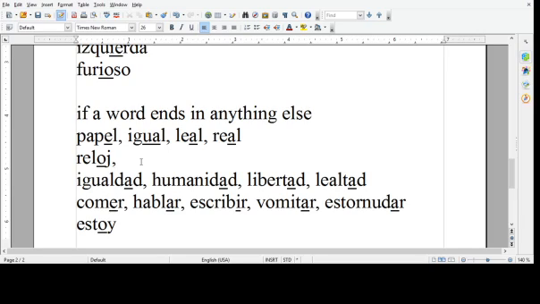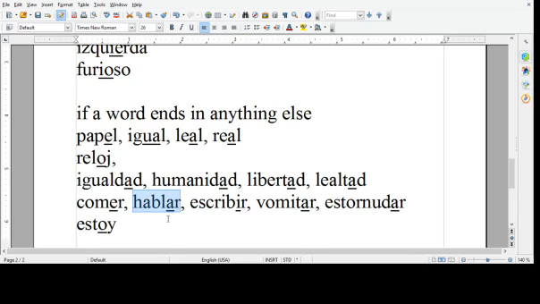All of the dad and tad words, igualdad, humanidad, libertad, lealtad, loyalty, all stressed on the last syllable because they all end in a D. All of our infinitive verbs end in an R, so the vast majority of them are stressed on the last syllable. Comer, I'm sure you know is to eat.